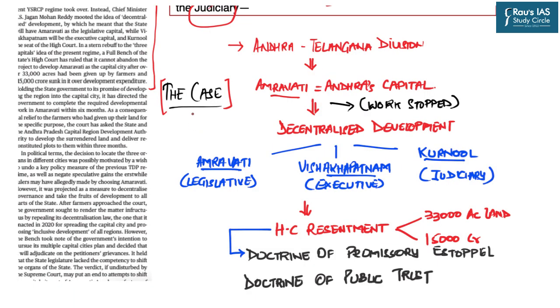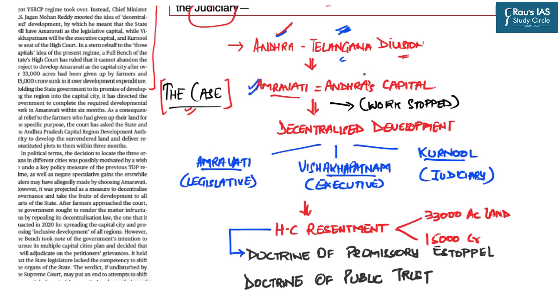So now we shall look at a brief about this case. Now we are all aware about the division of the state of Andhra Pradesh as well as Telangana. When the state of Telangana was created, the city of Hyderabad was designated as the capital of Telangana and the city of Amravati was designated as the capital of Andhra Pradesh. However, the state of Andhra Pradesh had to rebuild its own capital, starting from the legislative, executive and judiciary ecosystem.